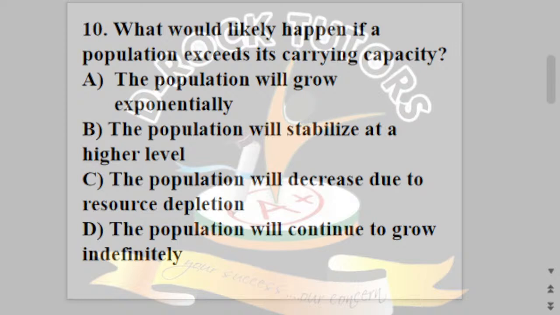So let's look at the options. Option A, the population will grow exponentially. We know that's wrong, because a population will only grow exponentially if the carrying capacity is not exceeded and there are enough resources for them. Option B, the population will stabilize at a higher level. That's wrong as well. Option C, the population will decrease due to resource depletion. What is the meaning of resource depletion? A decrease in the amount of available resources. That is the correct answer here.